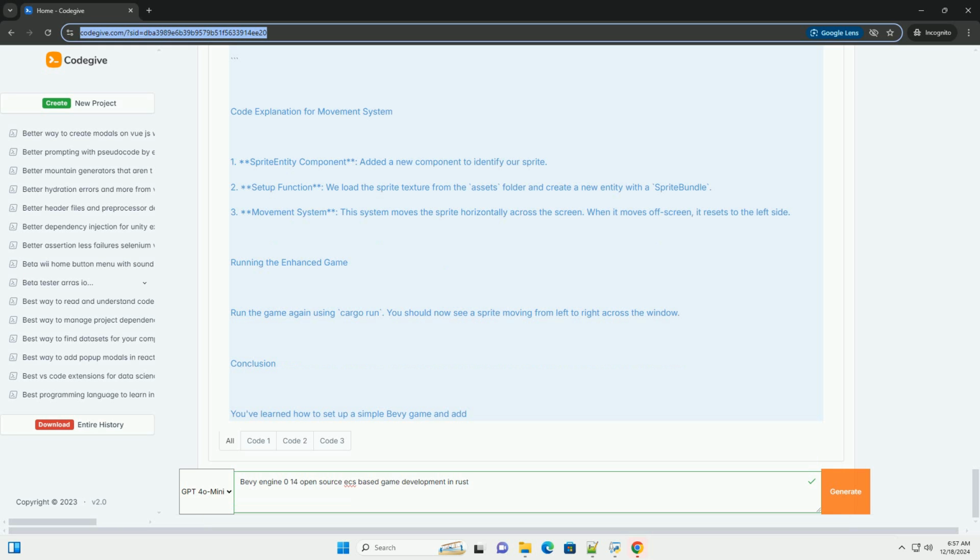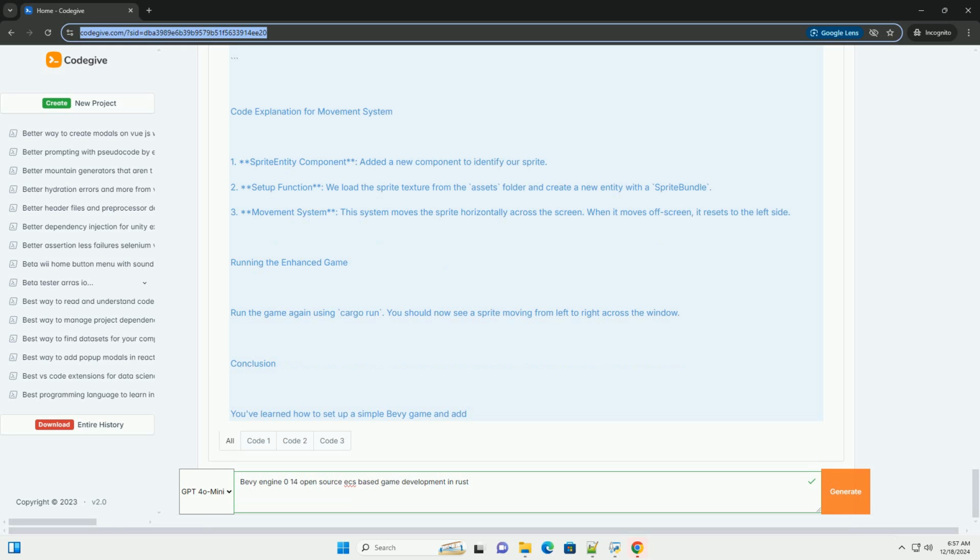Code explanation. 1. Imports. We import necessary modules from Bevy. 2. Main function. We create a new Bevy application using App::new. Plugins. We add the default plugins, which include window management and rendering. Window descriptor. We customize the window title. Startup system. We add a system that runs once at the start to set up our game world.